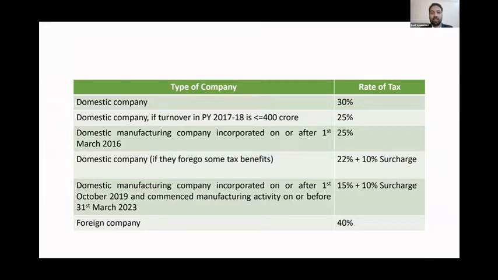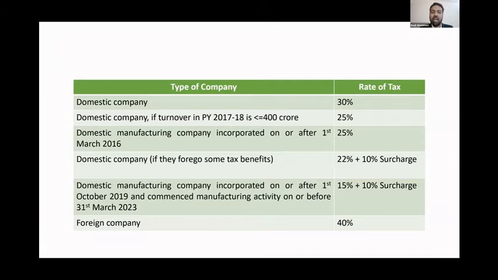Now, after understanding this, you have to have a basic idea about the tax rates in the country. Most of our participants are from companies, so I'm concentrating only on company taxation. I'm not discussing any individual taxation or taxation of firms. Our entire discussion will be with respect to taxation of a company. If it's a domestic company, the tax rate is around 30%. And for a domestic company, if turnover in the previous year 2017-18 is less than 400 crore, it is 25%.